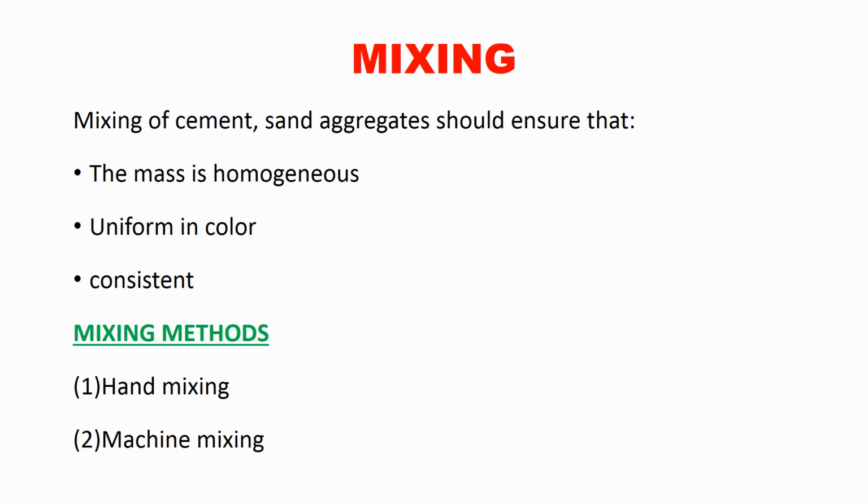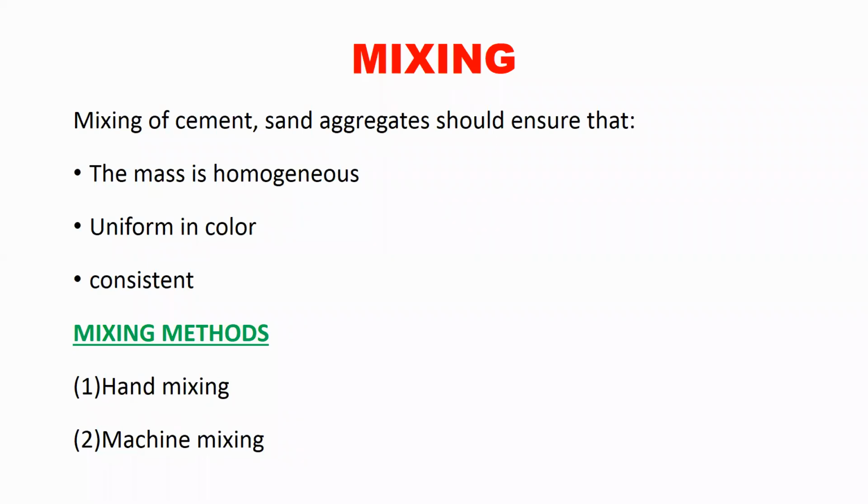You should not see one type of color in one corner and another type of color in another corner, like one side light color and another side dark color. It means that your concrete is not mixed properly. You should have your concrete uniformly mixed. It should be homogeneous. Homogeneous means all the ingredients should be present in every corner, in every part of the concrete, in a uniform way. That is called homogeneous. It should give a uniform color.